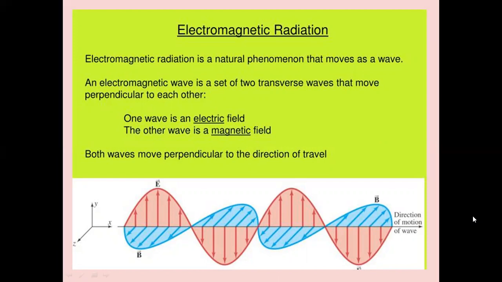Electromagnetic radiation is a natural phenomenon that moves as a wave. Radiation means wave. When a modulated electrical signal is applied to an antenna, it is converted into an electromagnetic wave. So in electromagnetic radiation, the antenna is radiating the signal, and hence the natural phenomenon is a wave motion.